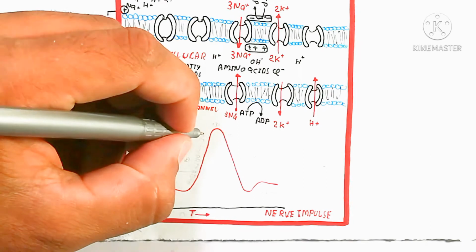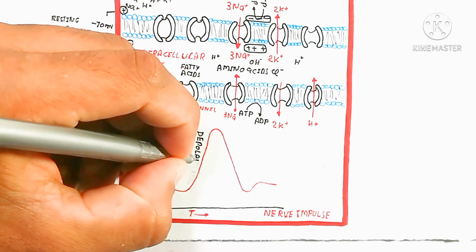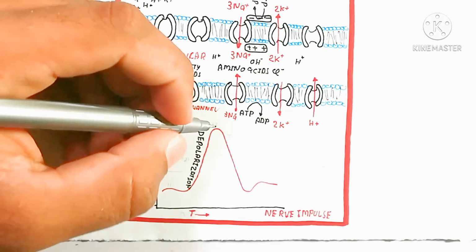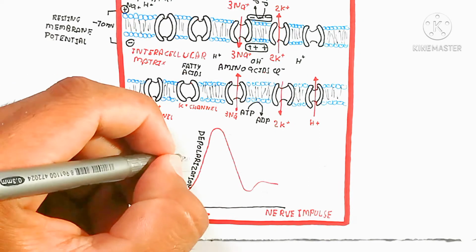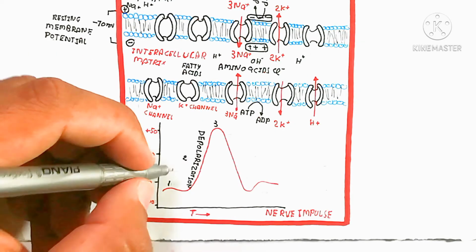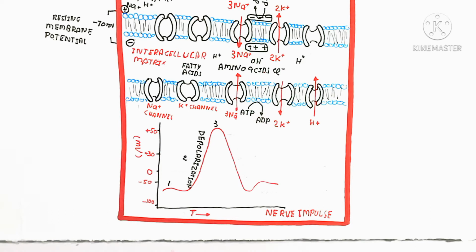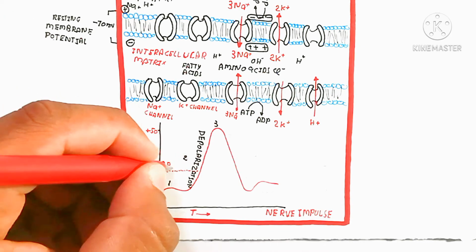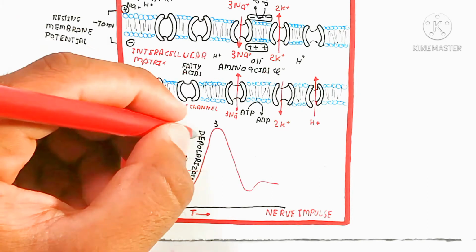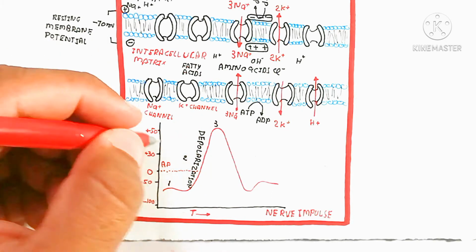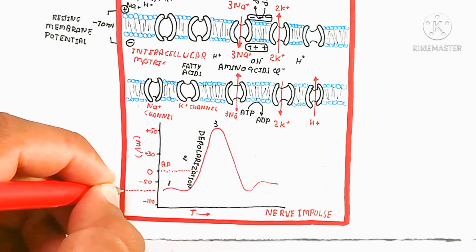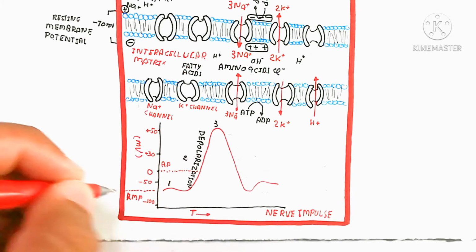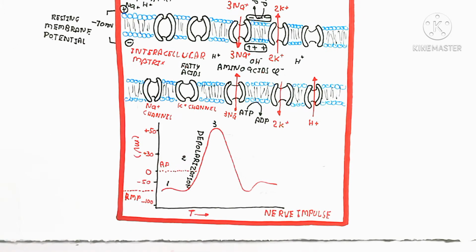So here, depolarization will occur from minus 50 millivolts to 0, and that 0 is the threshold. It means the threshold triggers the depolarization to create a charge of positive 50. So this positive 50 millivolts will give the impulse. After the channel opens, repolarization will occur again.